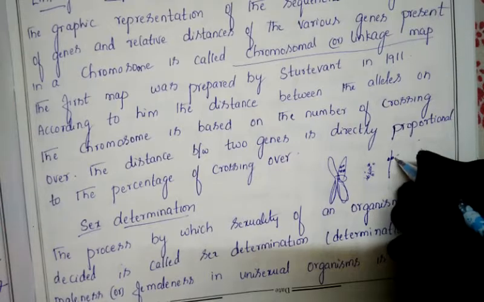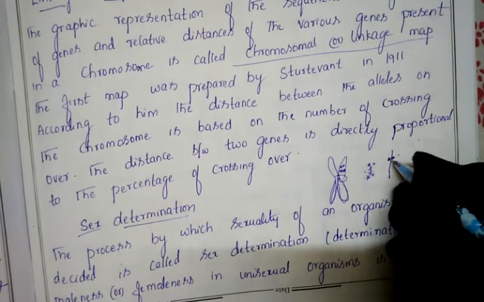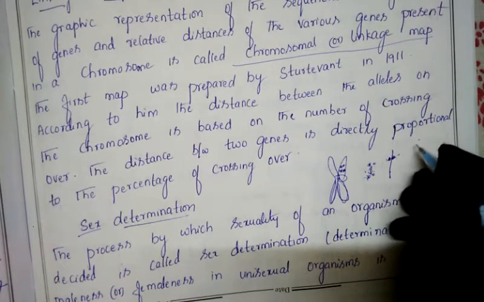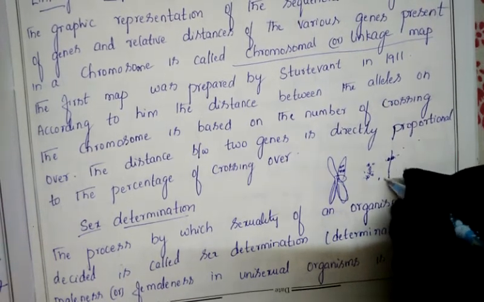So genes here do not break. Why do they not break? Because the genes are present close to each other. So that's why they will not get a breakage. But in incomplete linkage, the genes will sit apart from each other.